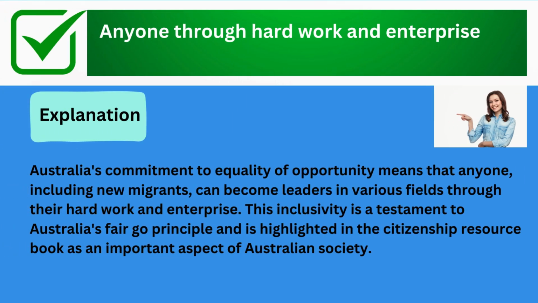The correct answer is anyone through hard work and enterprise. Explanation: Australia's commitment to equality of opportunity means that anyone, including new migrants, can become leaders in various fields through their hard work and enterprise. This inclusivity is a testament to Australia's fair go principle and is highlighted in the Citizenship Resource Book as an important aspect of Australian society.